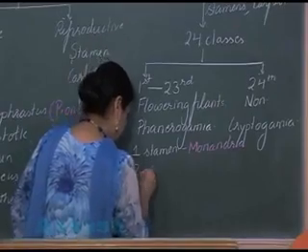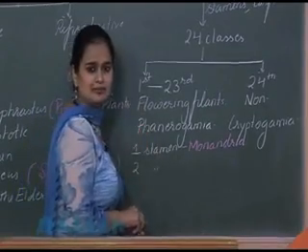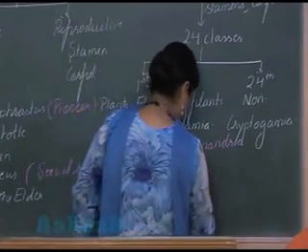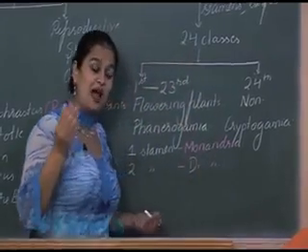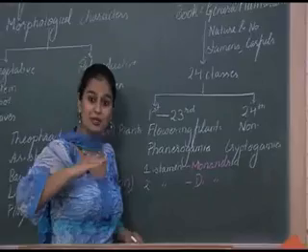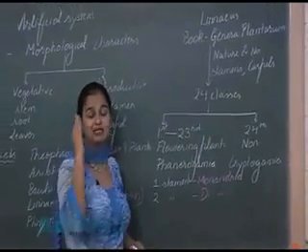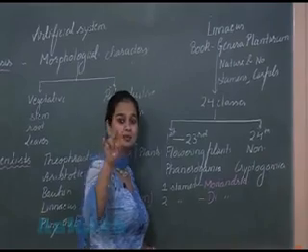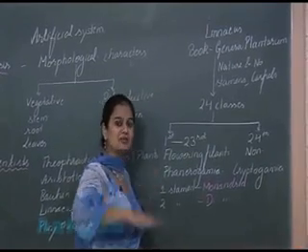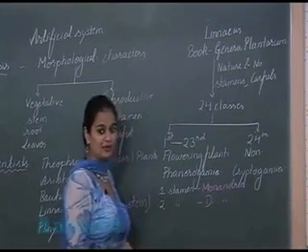Similarly, दो stamen present है, so this class is Diantria. So this is how, on the basis of number of stamens as well as nature of stamens, he gave the name to the 23 classes which come under the Phanerogamia.